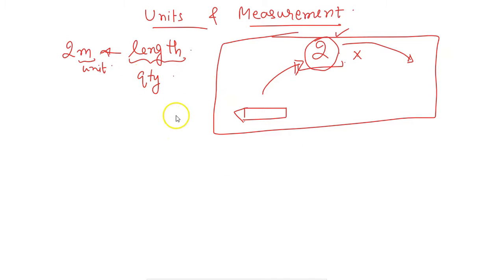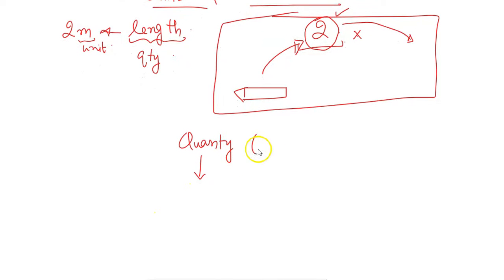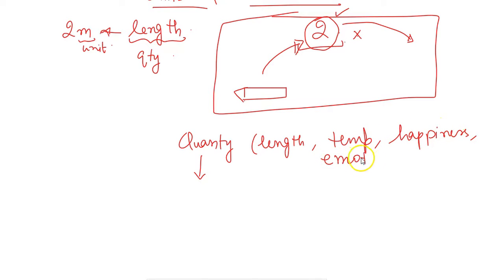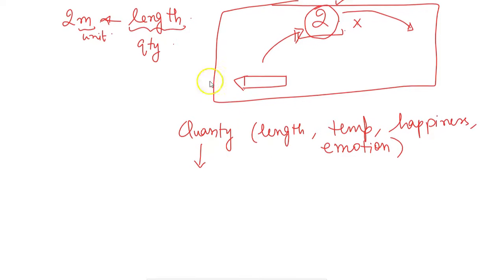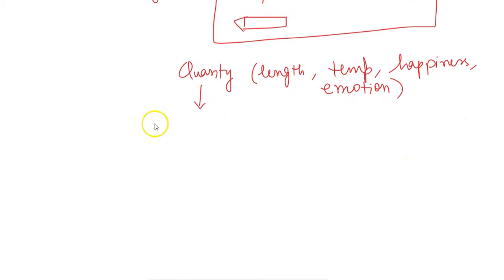So here first we will see what a quantity is. Quantity means it can be anything, like it can be a length, it can be temperature, even this quantity can be happiness, or this quantity can be emotion. So we are only going to deal with physical quantities. Physical quantity. So now what is a physical quantity? How do we define it?